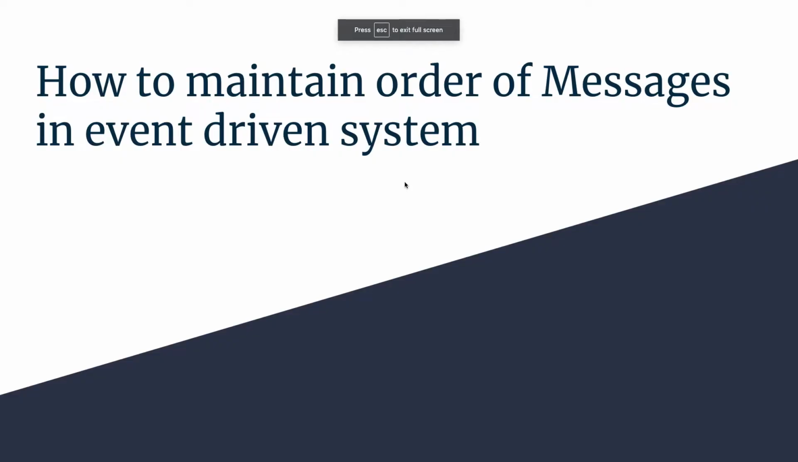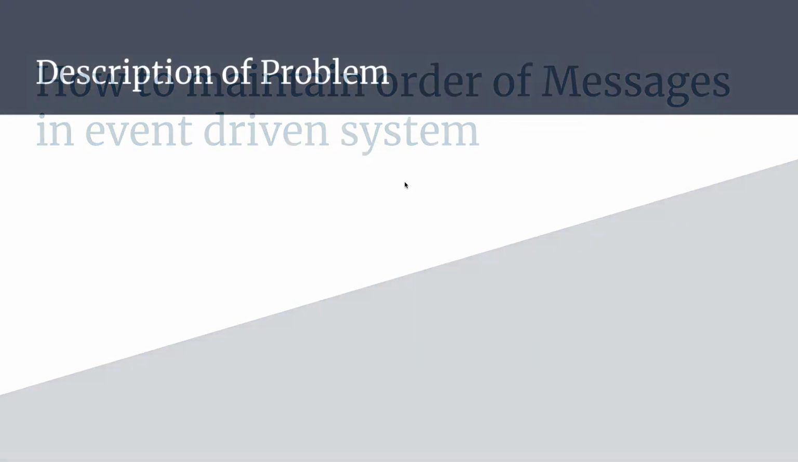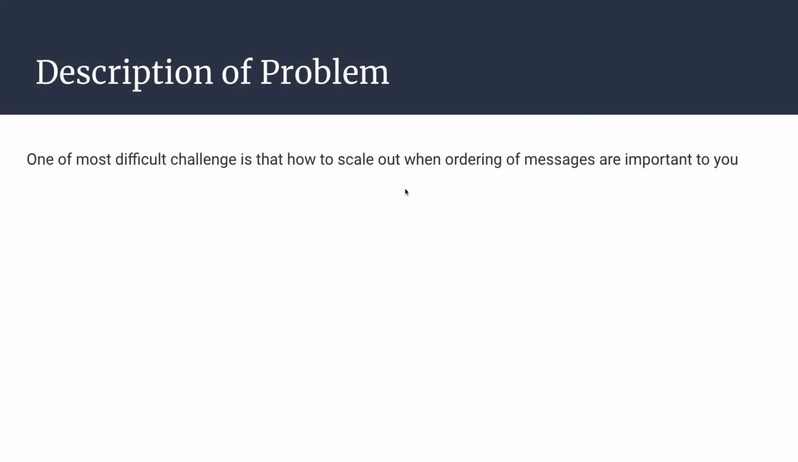Hi all, today I am going to talk about how to maintain order of messages in an event driven system. There are certain cases in which you require ordering of messages from your domain requirement itself. What happens when you are trying to scale your system and you try to attach several instances which will read from the same channel where the sender is sending, then this issue arises. And if those messages are out of order, then it's a problem for you.